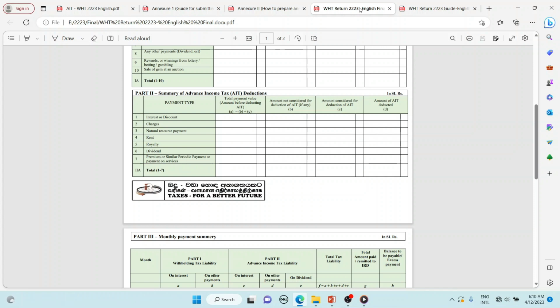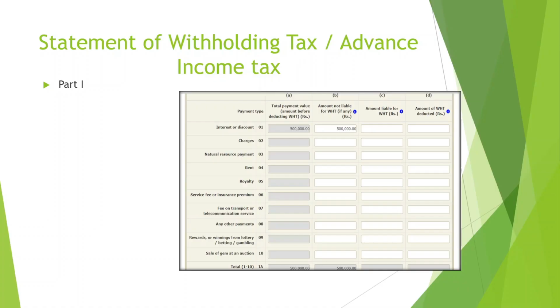You can see here there are 4 columns: A, B, C, D. The total amount payable by the withholding tax agent should be mentioned in column A of the tax statement. It means the sum of the amount subject to withholding tax or advance income tax and the amount not subject to withholding tax or advance income tax.